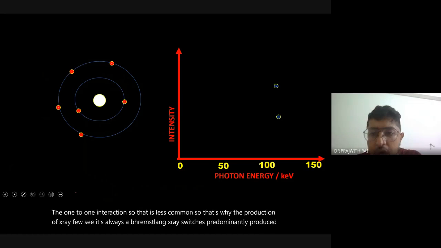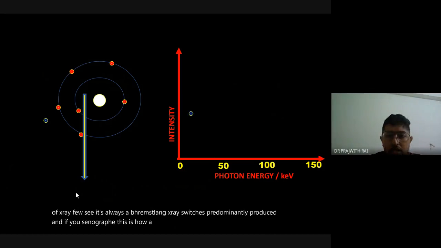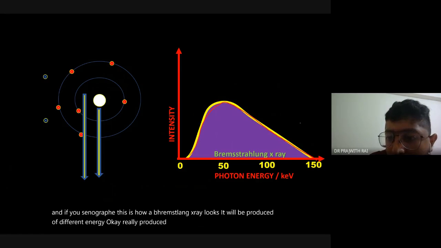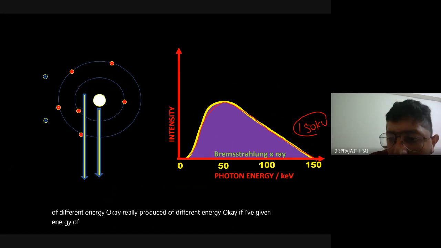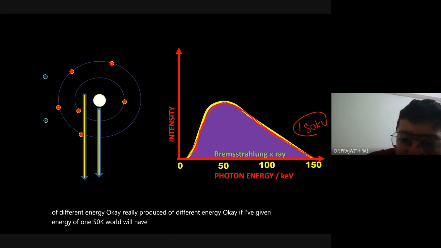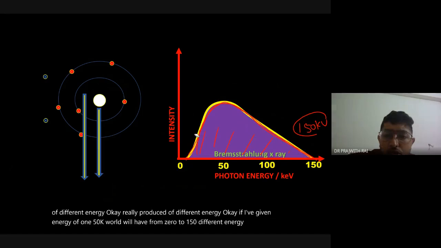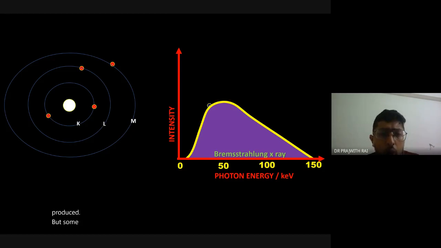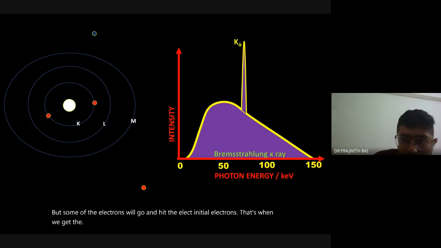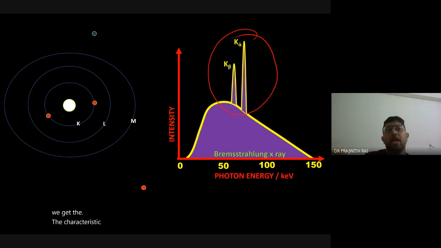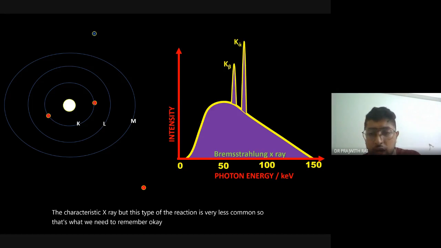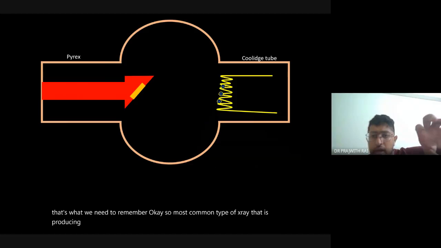And if you see in a graph, this is how a Bremsstrahlung X-ray looks. It will be produced of different energy. If I've given energy of 150 kilovolt, we'll have X-rays from 0 to 150 of different energy produced at different levels. So this is how the Bremsstrahlung X-rays are produced. But some of the electrons will go and hit the inner electrons. That's when we get the characteristic X-ray. But this type of reaction is very less common. So that's what we need to remember. The most common type of X-ray produced in an X-ray tube is a Bremsstrahlung X-ray.